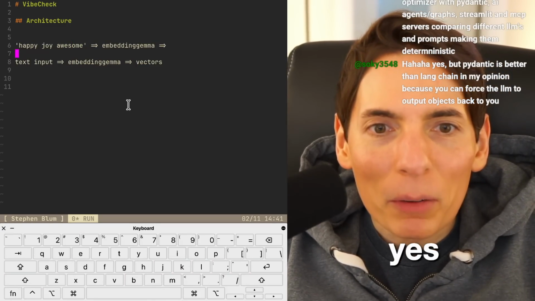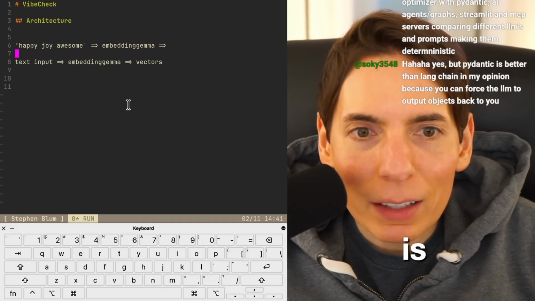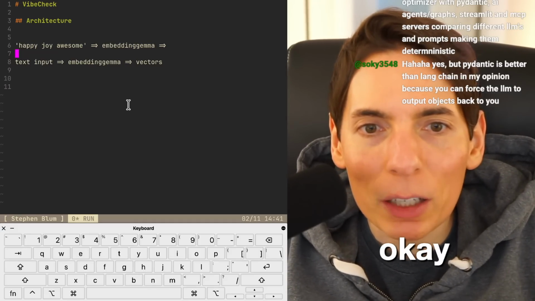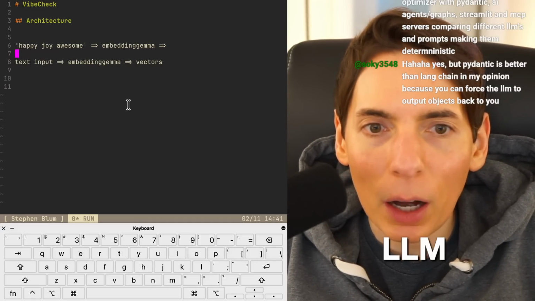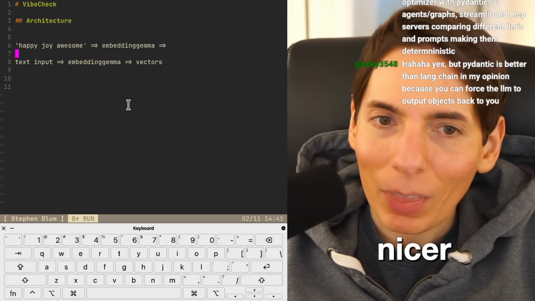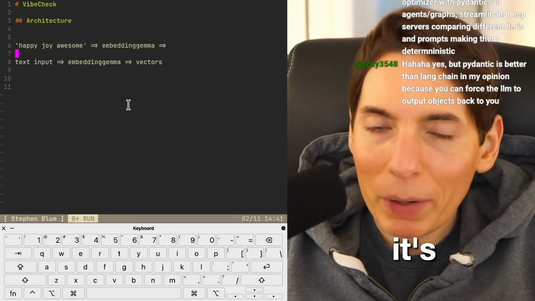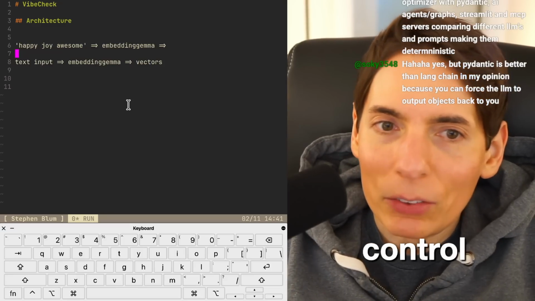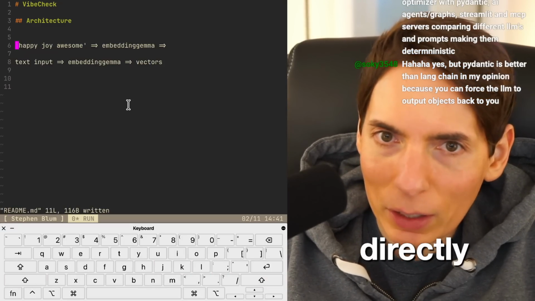Haha, yes, but my Pydantic is better than LangChain. Oh, really? Okay, in your opinion, because you can force the LLM to output objects back to you. That does sound like it's a lot nicer. That does sound like it's an improvement because you have more control. It sounds like you're saying the objects directly rather than.